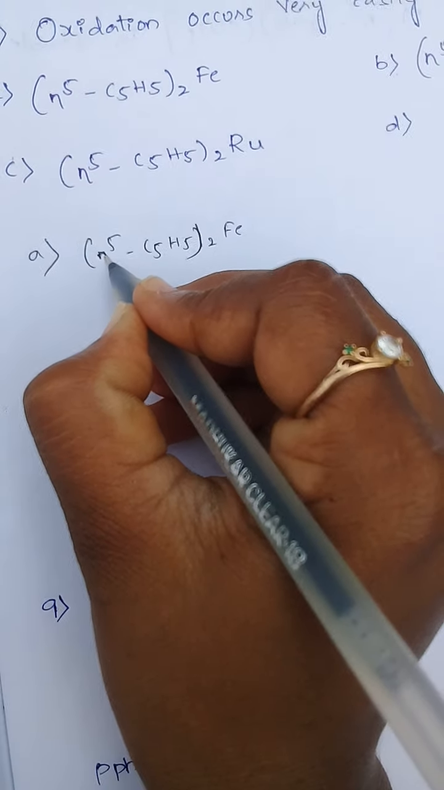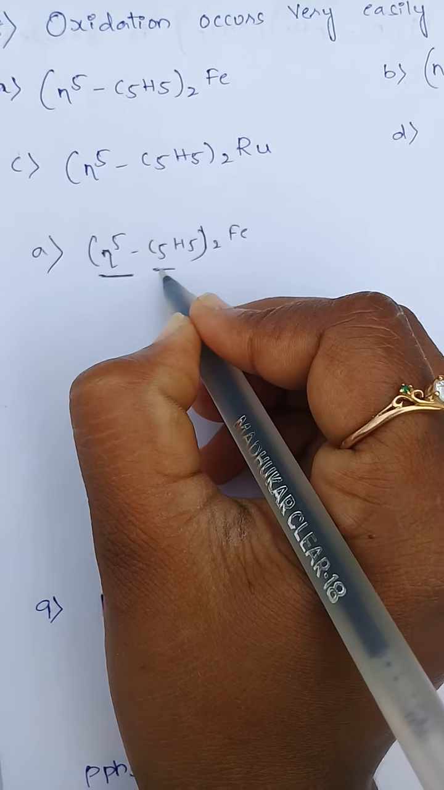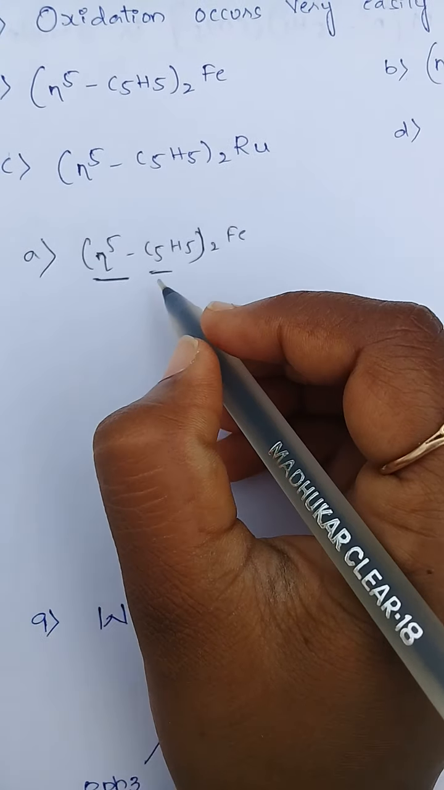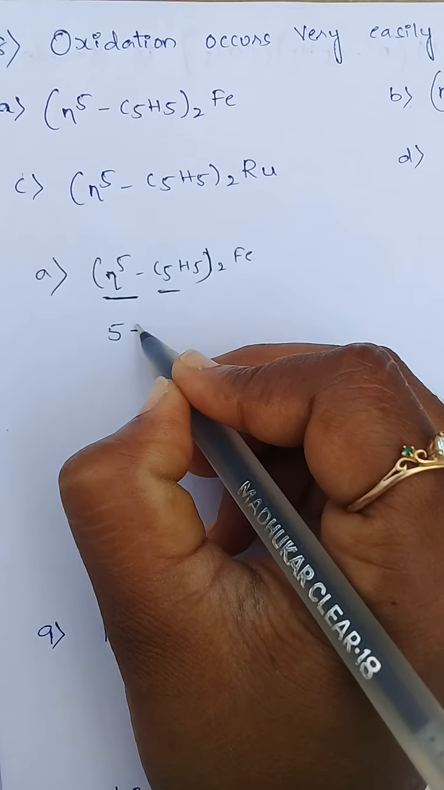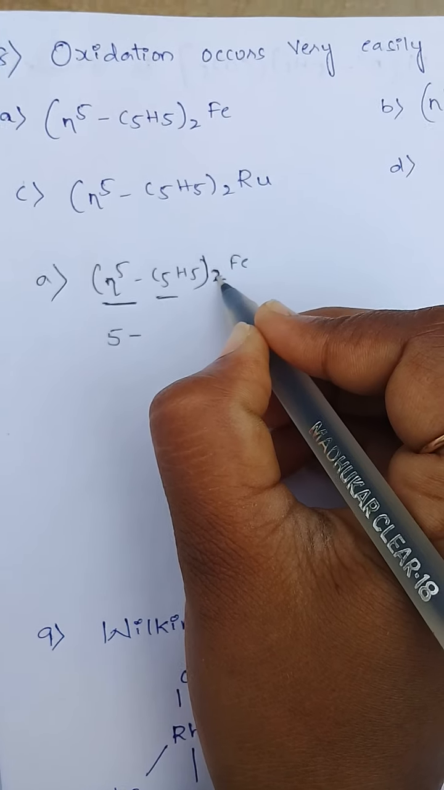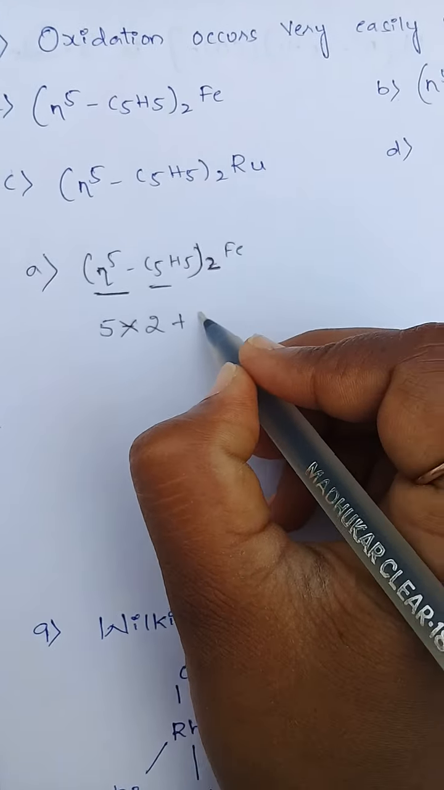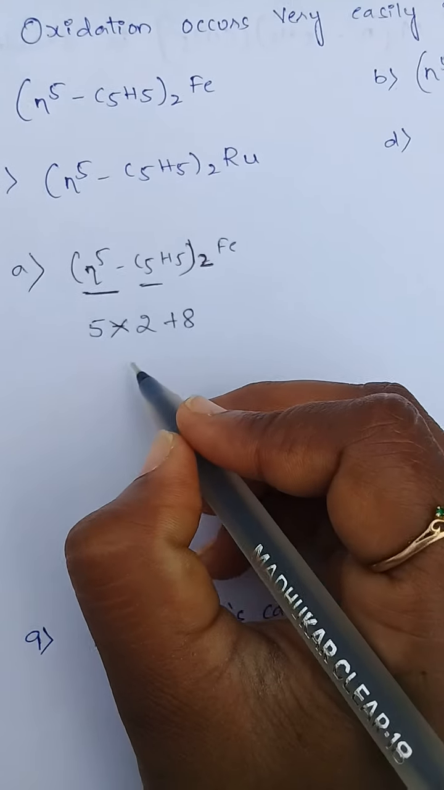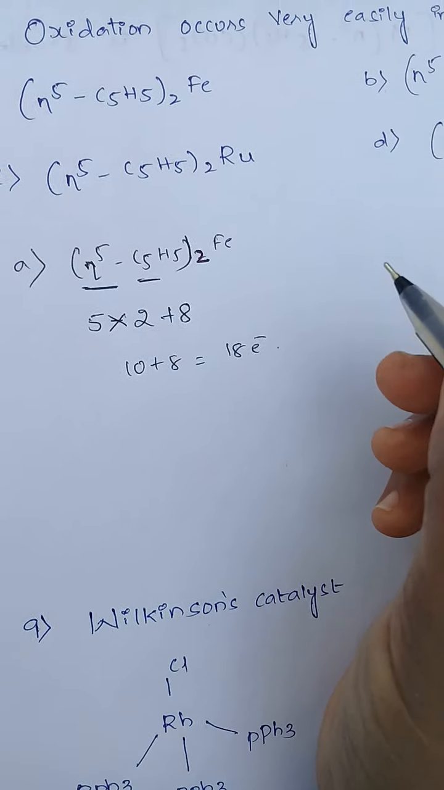See here, η5 means hapticity 5. Hapticity 5 means this ligand donates 5 electrons, and there are 2 of them, so 5 into 2, plus iron donating 8 valence electrons. So total 10 plus 8, 18 electrons.